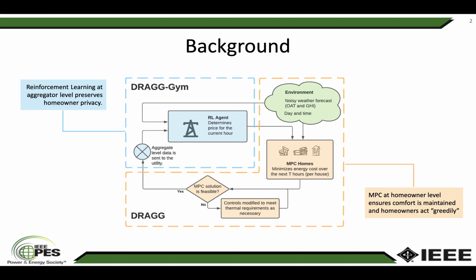Reinforcement learning works by fitting a multidimensional regression, in this case a neural network, to predict the reward achieved by selecting an action in any given state. In this case, the reward is given as a function of total demand, and the state values include environmental conditions that might predict HVAC usage and time of day data that might predict hot water usage. Reinforcement learning requires no previous knowledge of how the environment works and is adaptable to changing environments. For example, developing communities or the introduction of different home energy management optimization frameworks.